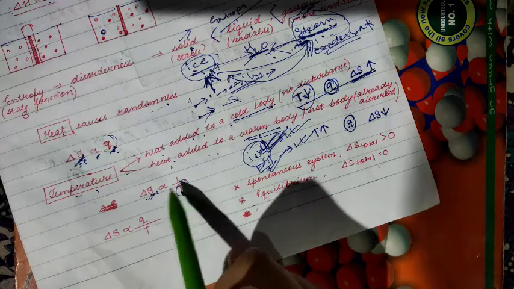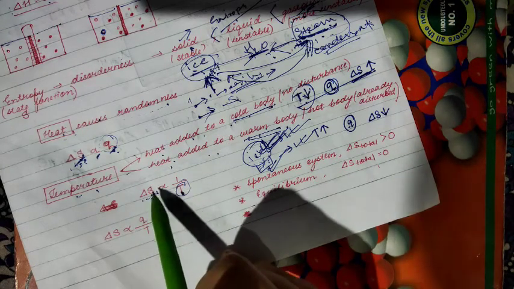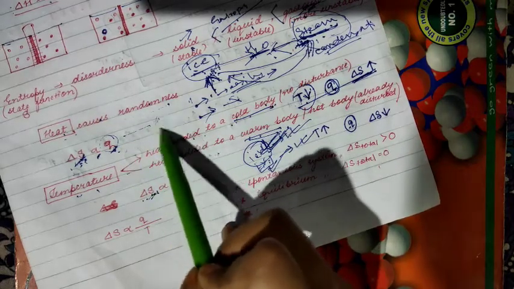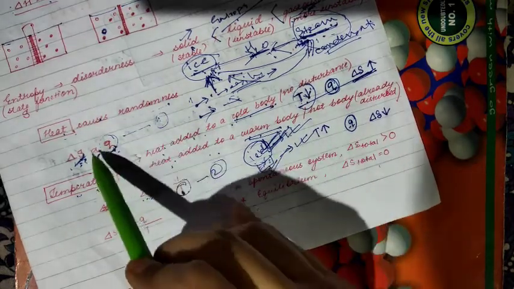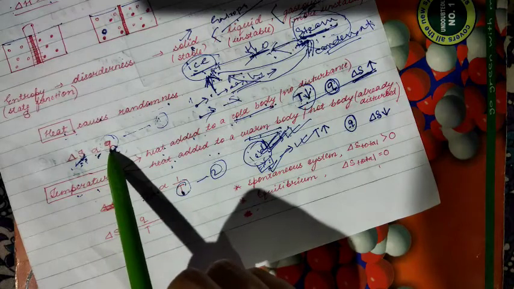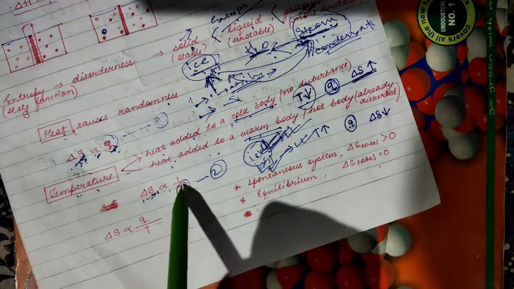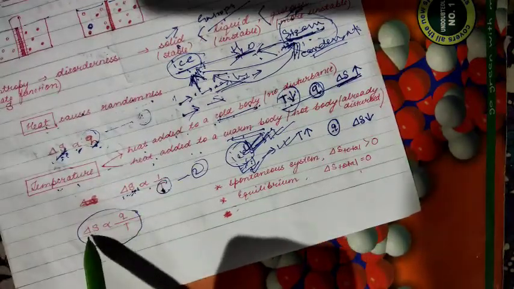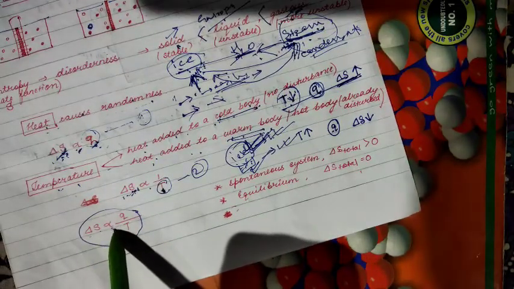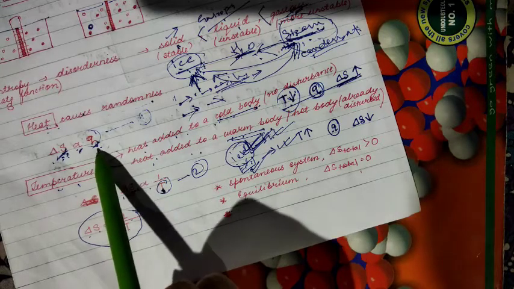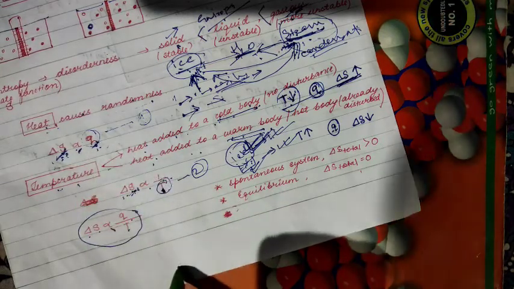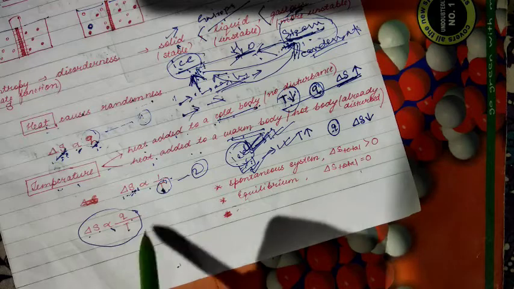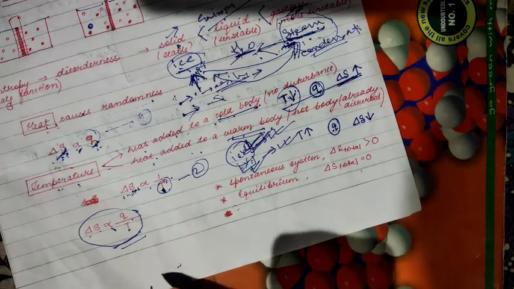When T is more, delta S will be less. Clear? Now, if we combine these two relations, delta S proportional to Q and delta S inversely proportional to T, we obtain another formula: delta S proportional to Q by T. Clear? So this is a formula.